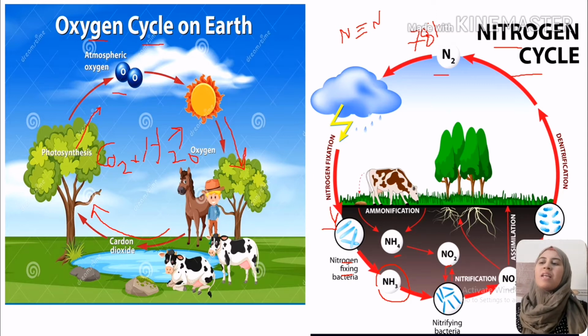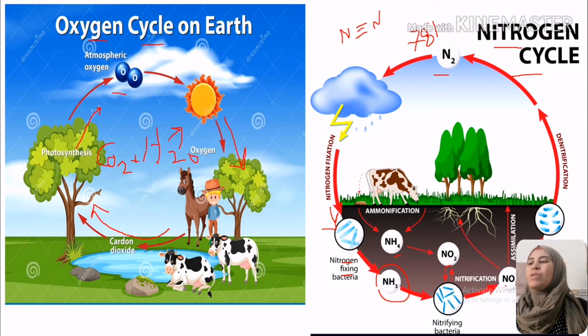These nitrates and nitrites compounds are used by plants, because plants need large amounts of them in their growth. So they are using nitrogen compounds for the growth process.